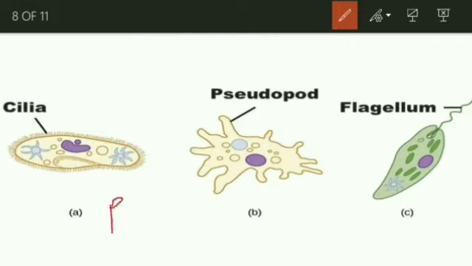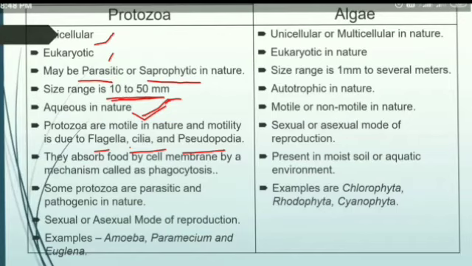This is another one, amoeba, which could move by its pseudopodia. Pseudopodia means leg-like structures. And the last one is flagellum, euglena. Have you seen this one? This is the flagellum. With the help of these specialized organelles, they are able to move from one place to another place.